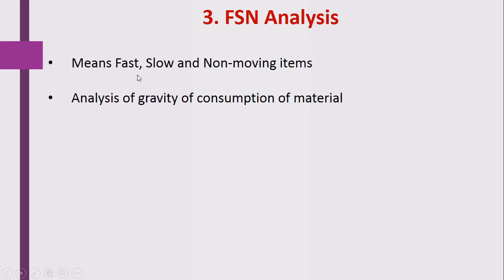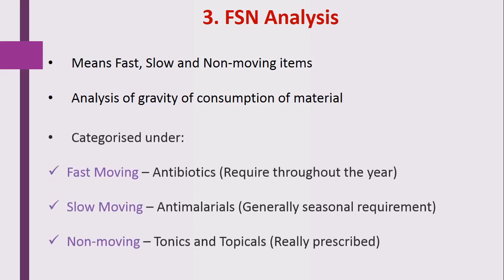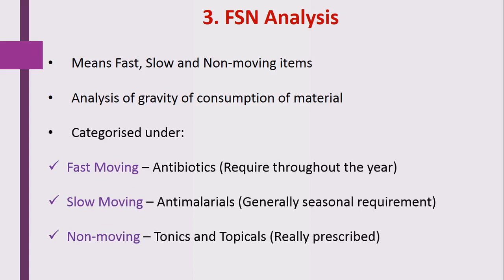This fast moving and slow moving category depends on the rate of consumption of that particular material. So by evaluating those categories or the consumption done previously, the materials are categorized in these three categories. After that, the material is purchased for maintaining the inventory of that particular material.